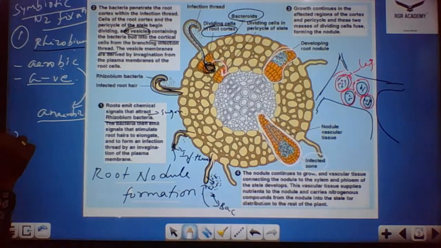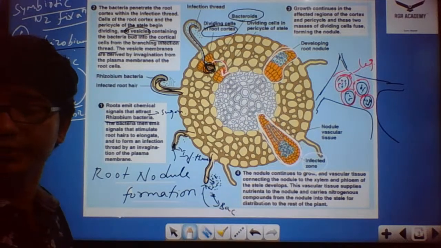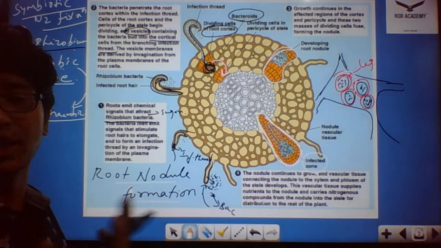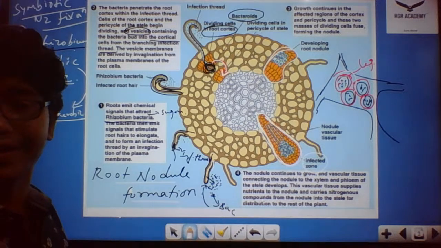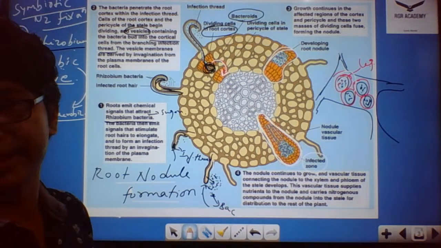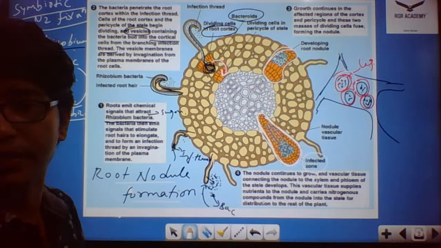Coming to the second part, as I have already told you, whatever form of nitrogen is present in the atmosphere, dinitrogen, cannot be taken up by the plant directly, right? So it has to be converted into simpler forms.